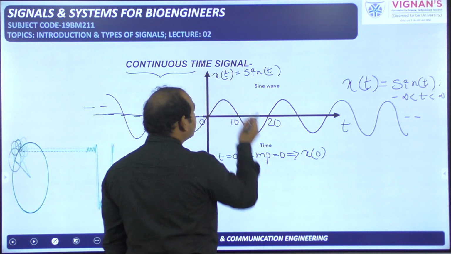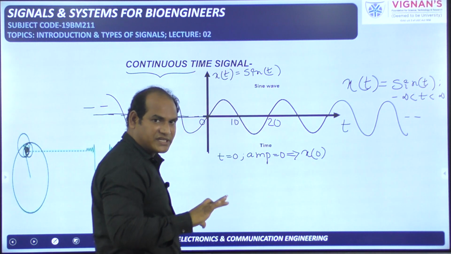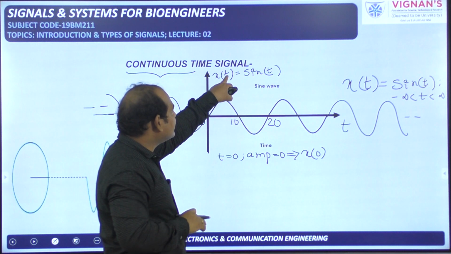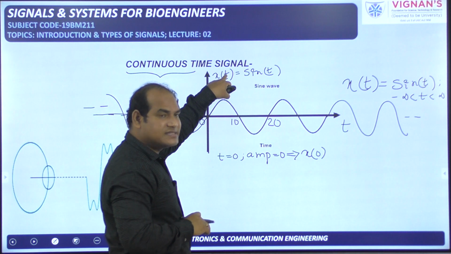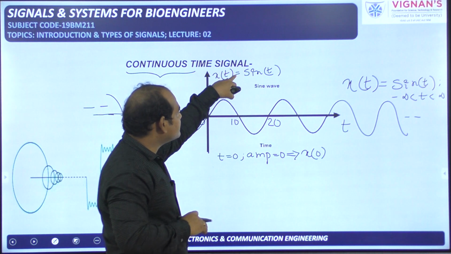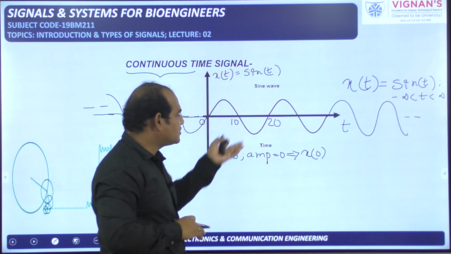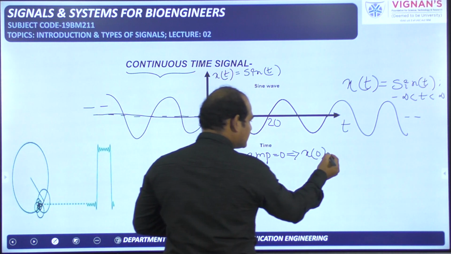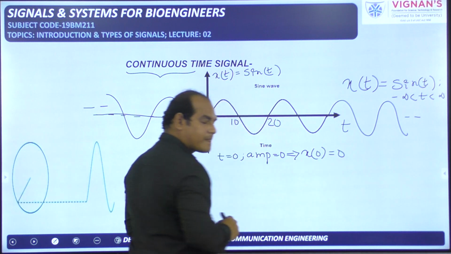Generally the signal is represented with x of t, but we have made t equal to 0, which means wherever t is there we need to substitute 0 only. So x of 0 is equal to sin 0. Sin 0 is 0, that we already know. So it is equal to 0.